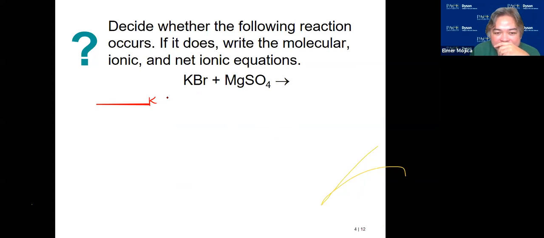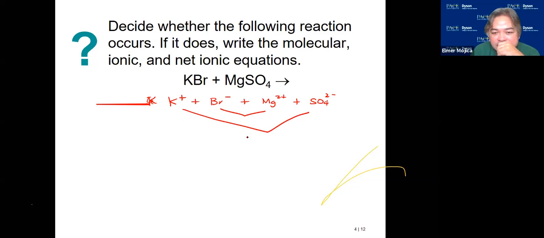If you break down, this will be K plus, Br minus, and this will be Mg2 plus, SO4 2 minus. So what will be the combination? This reacting with this, or this producing with that, and this one with that one. So you have K2SO4 and MgBr2.